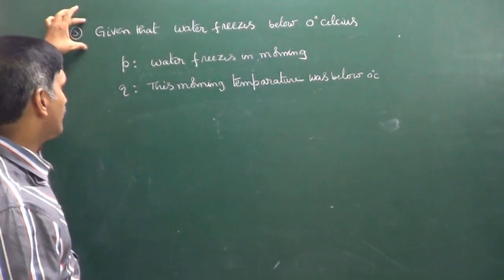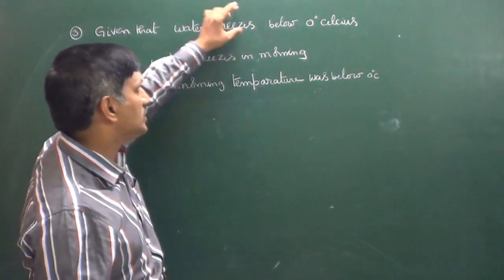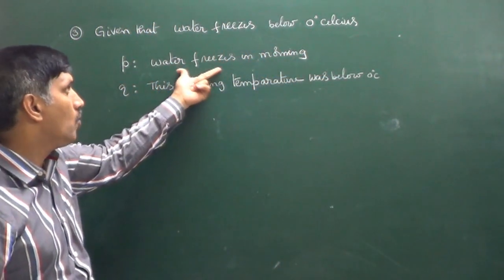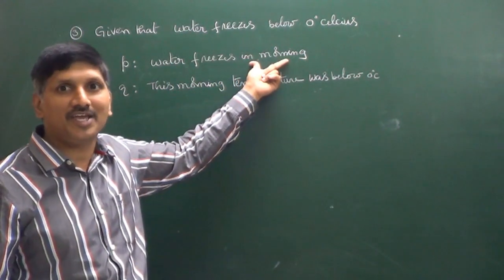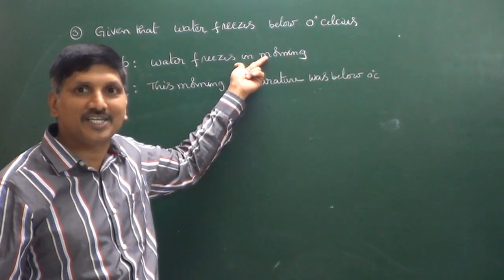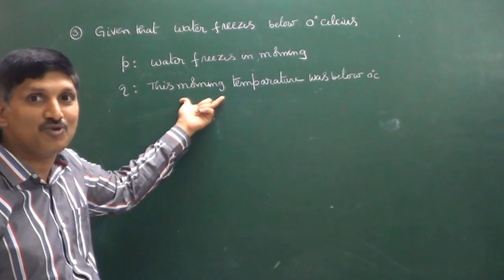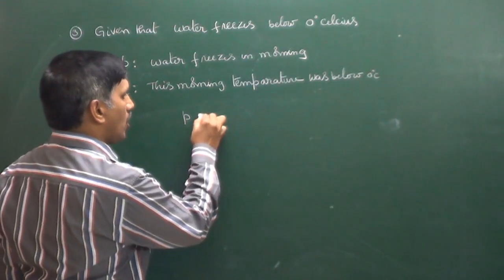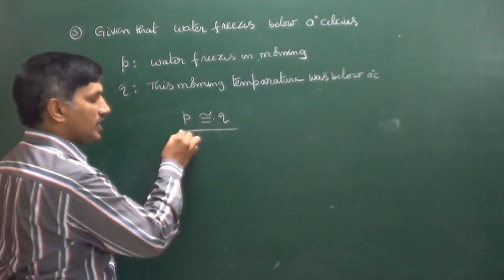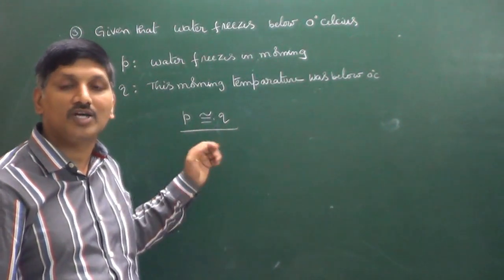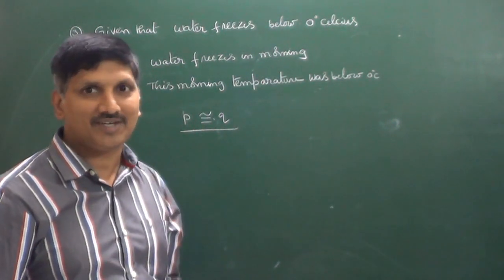That means the morning temperature was below 0 degrees centigrade, or not? The same is given in Q also. That's why here P and Q are logically equivalent. So the answer is P and Q are logically equivalent, right?